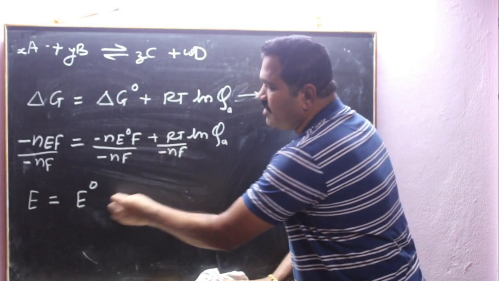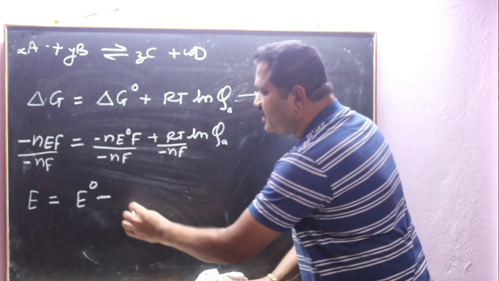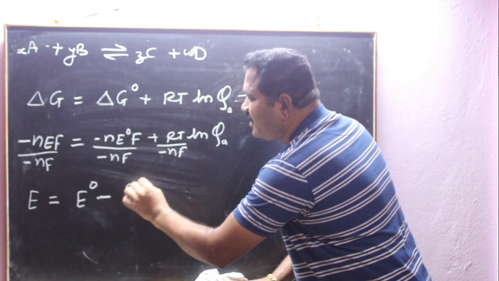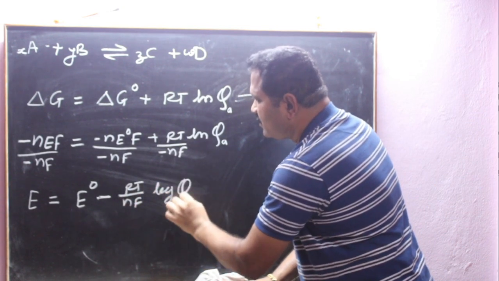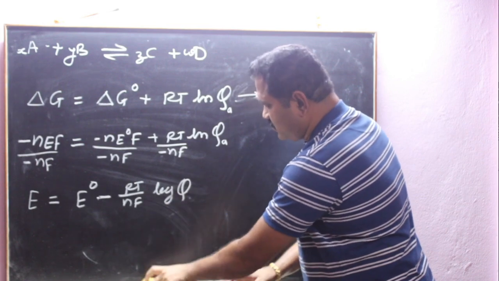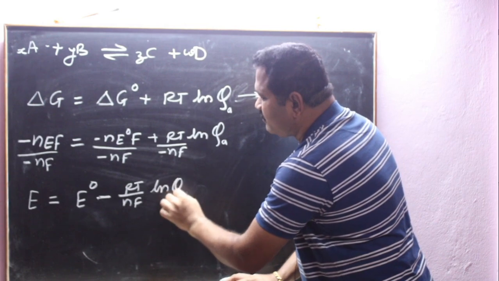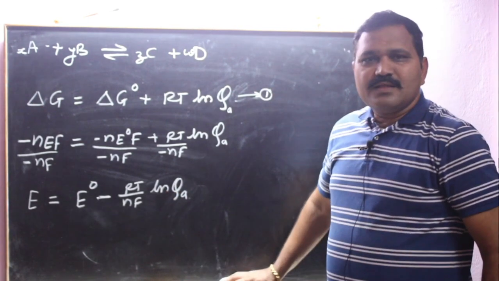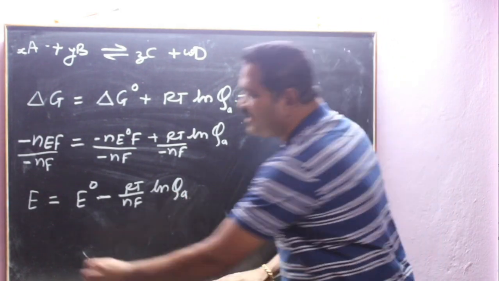Here the sign will be minus. E is equal to E naught minus RT upon NF ln of QA. Now if we convert ln to log, what will the equation be?